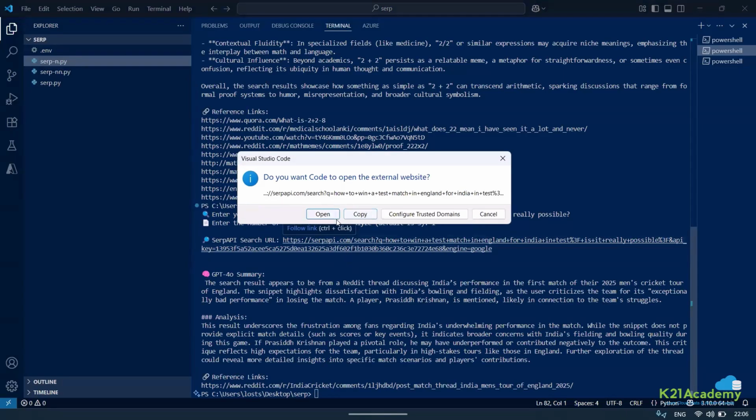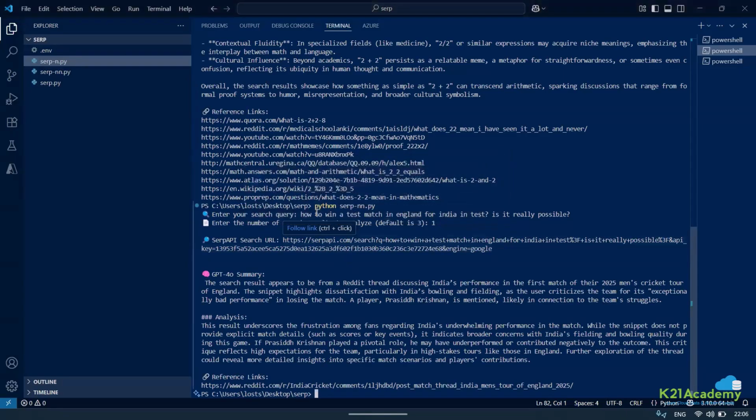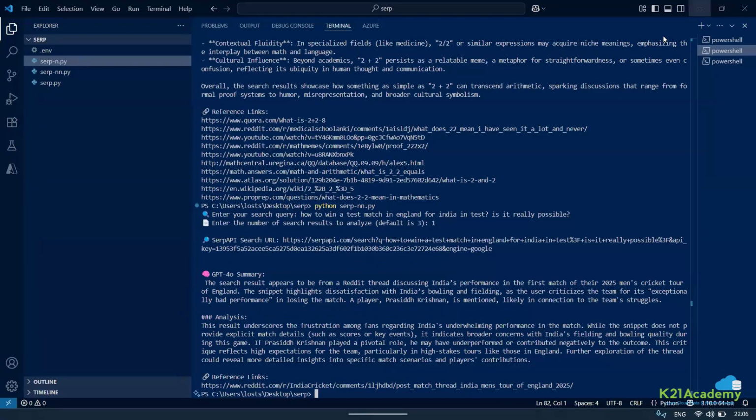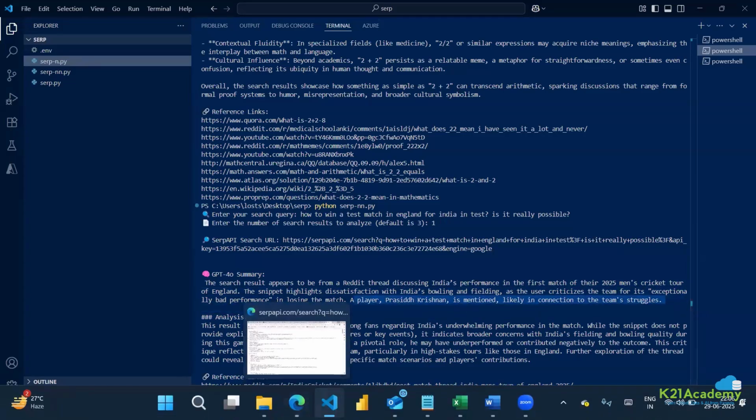Okay, the result appears to be from a Reddit, discussing India's performance in the first match of this, with analysis and frustration. If Prasidh Krishna played a pivotal role in the event, something is there. You can check that. He is being considered for the team, struggling, as per this Reddit search that you have taken. So just to give an example, this is what we are able to do.